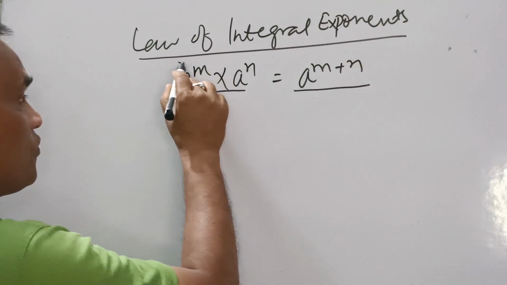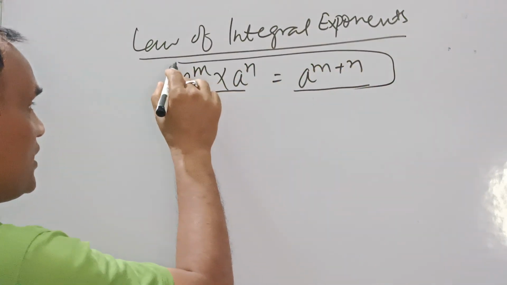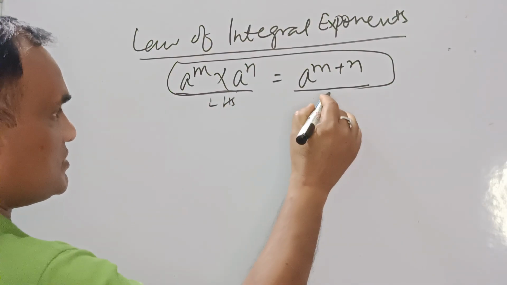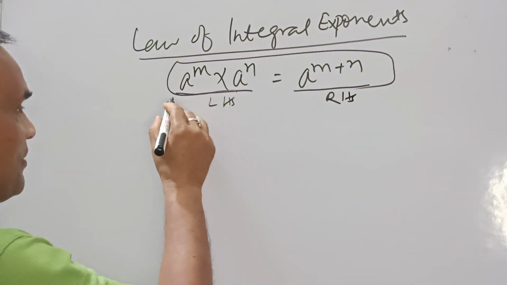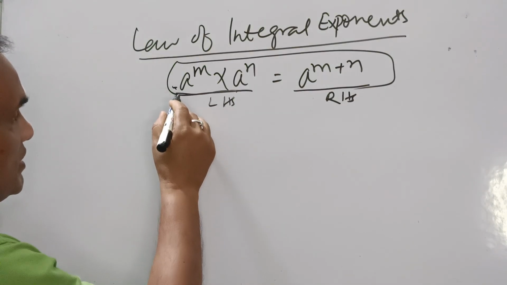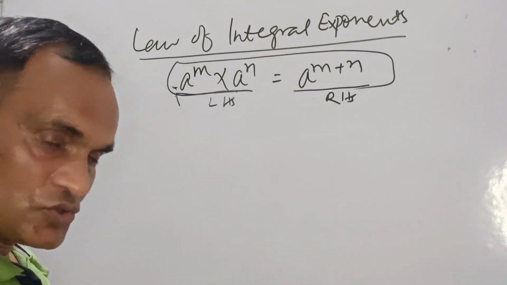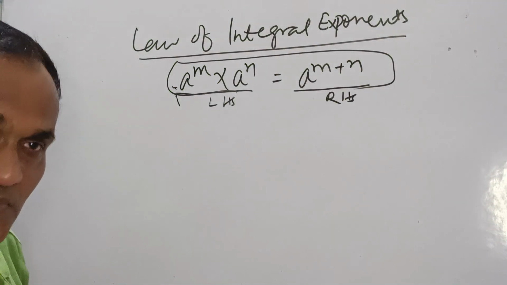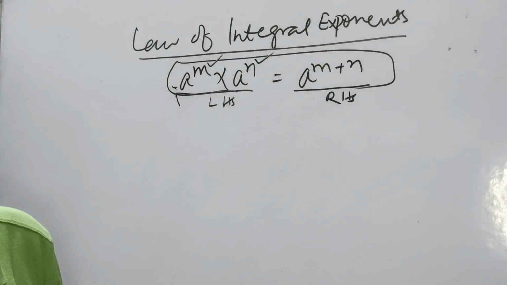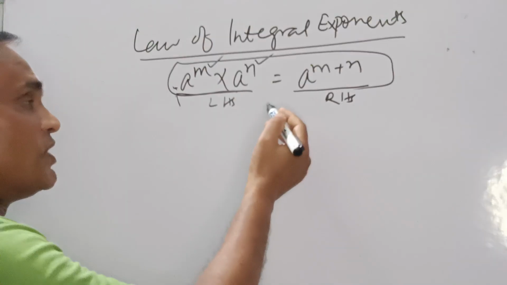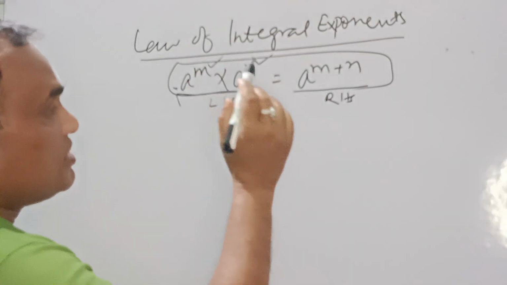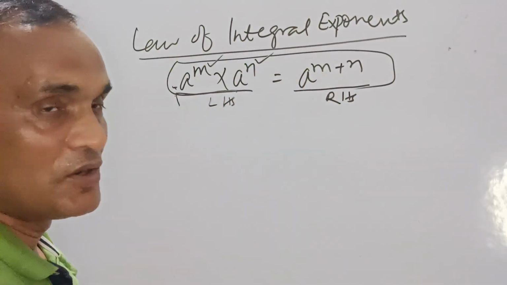With this, what do you get? You get two things here. First, this is the left hand side and this is the right hand side. On the left hand side you see the base is the same, this is a and this is a, but the powers are different. So in this case, the base will be the same, a, and the power is added.